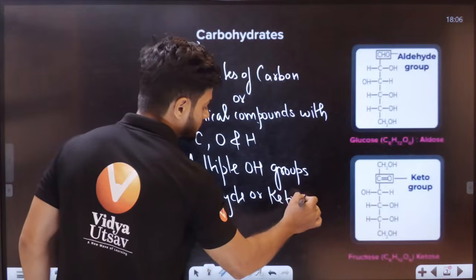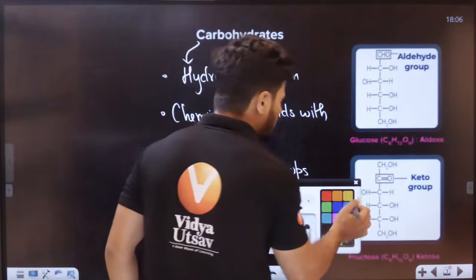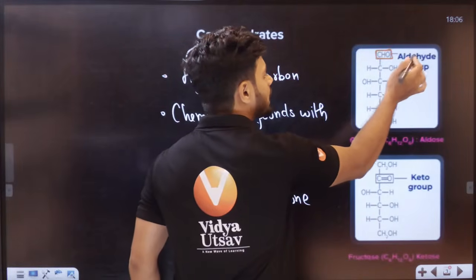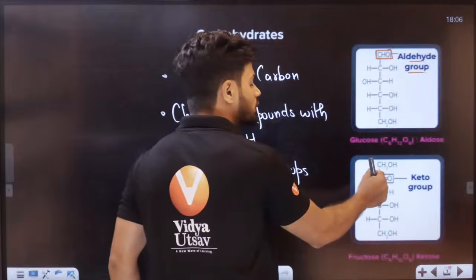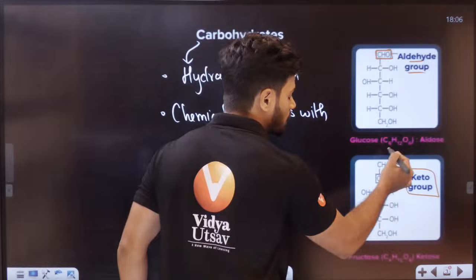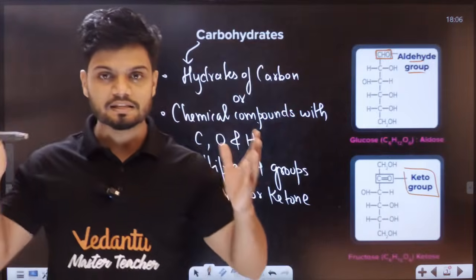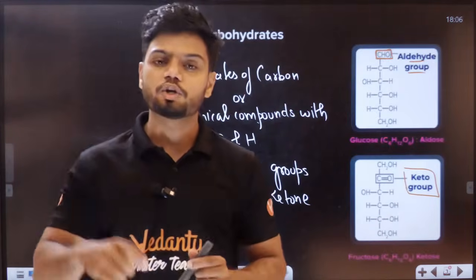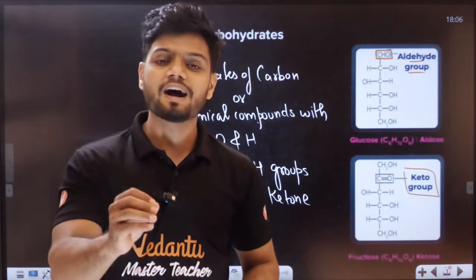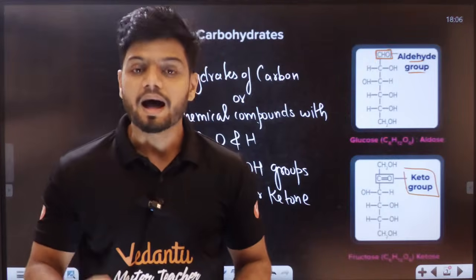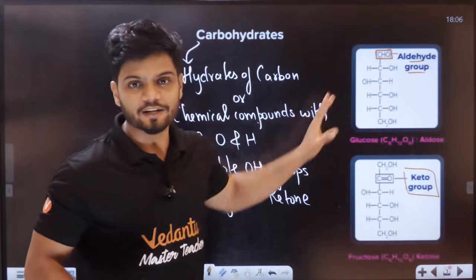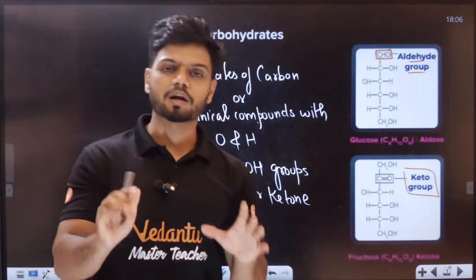If you know basic organic chemistry, you can see there is CHO here, which is the aldehyde group in glucose, and fructose has a ketone group. Let me summarize: carbohydrates are chemical compounds which have hydrogen, carbon, and oxygen, multiple OH groups, and a ketone or aldehyde group.